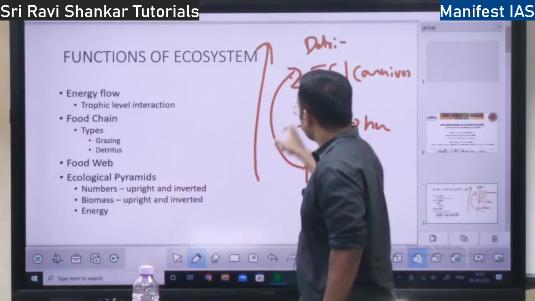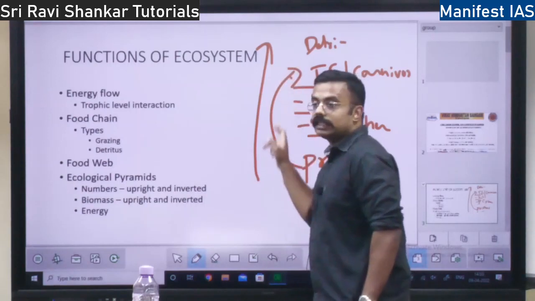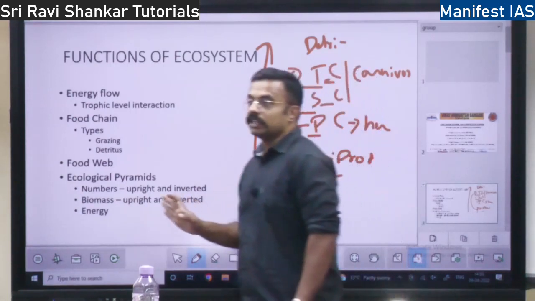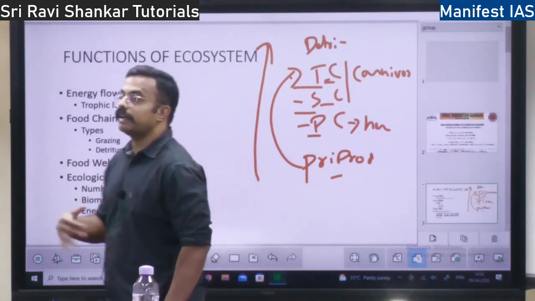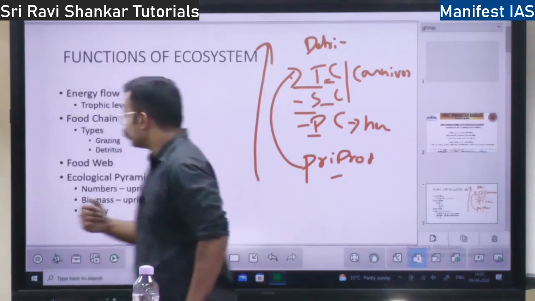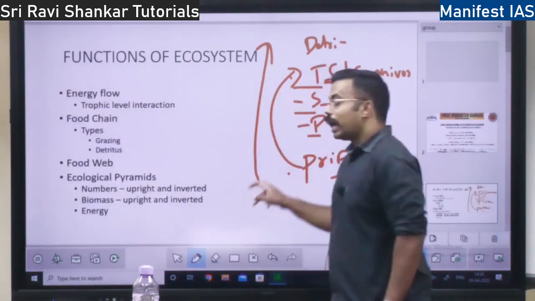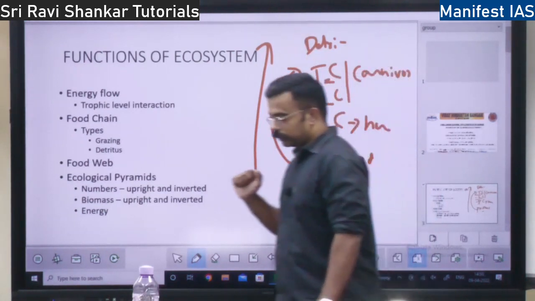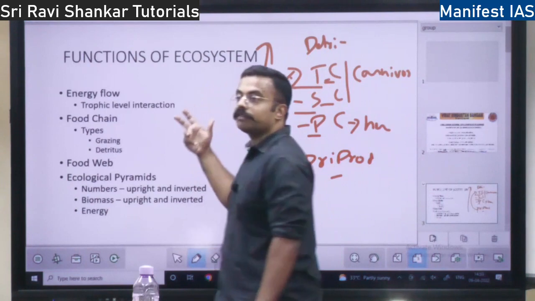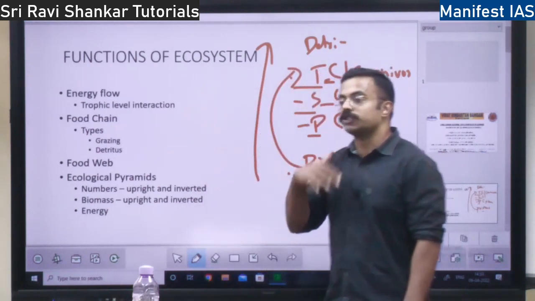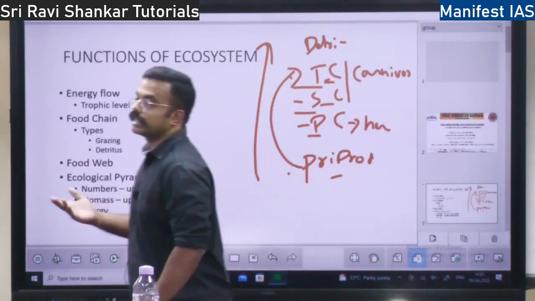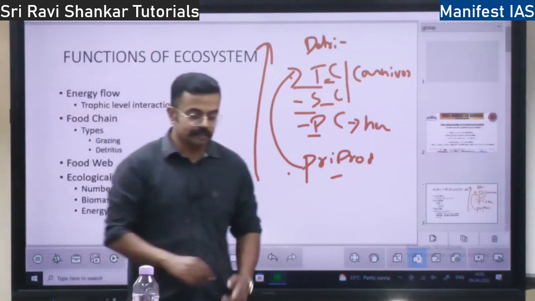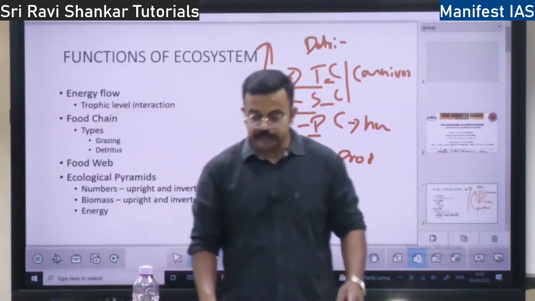So all these organisms at all these levels do all these activities. While doing these activities, they will lose a lot of energy. Here the energy will be high, but as soon as we progress up the trophic levels, there will be loss of energy. How is energy lost? By respiration, digestion, reproduction, excretion, all these activities. Heat is lost at each level.